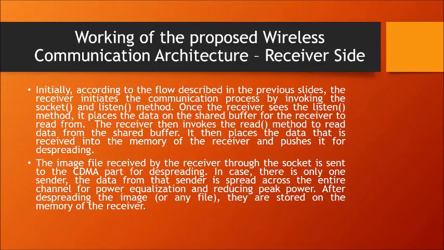The image file received by the receiver through the socket is sent for the CDMA part and despread. In this case, there is only one sender. The data from the sender is spread across the entire channel for power minimization and reducing peak power. After despreading the image, or any file for that matter, they are stored on the memory of the receiver. In this case, they are stored on the memory which corresponds to application Y and is allotted to the same application by the operating system.